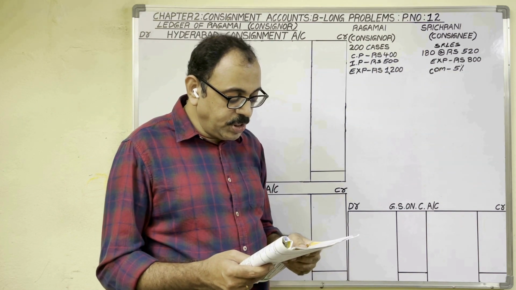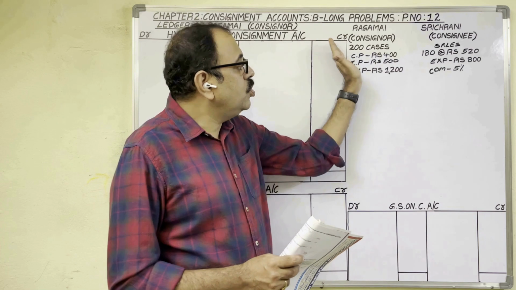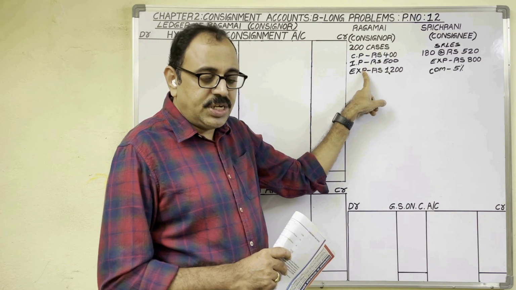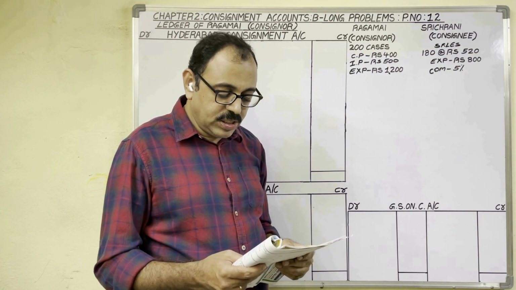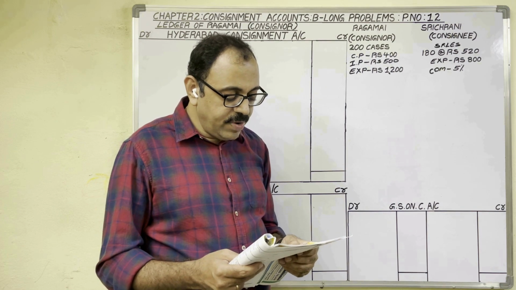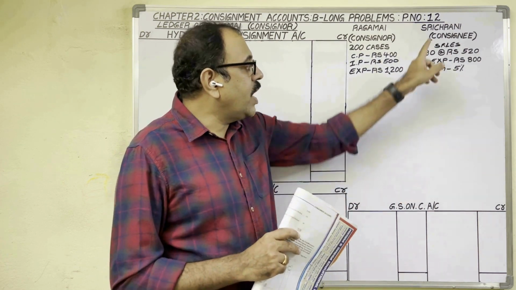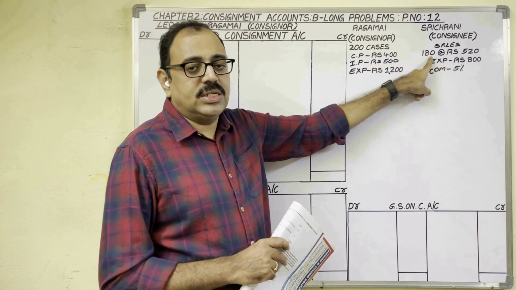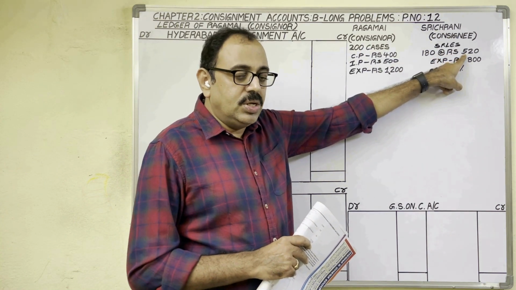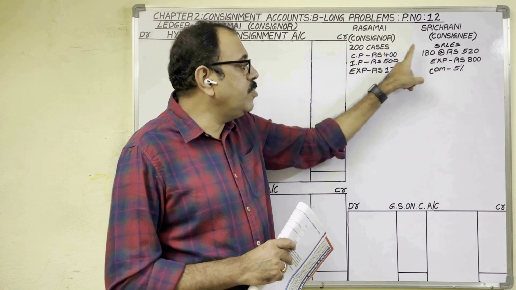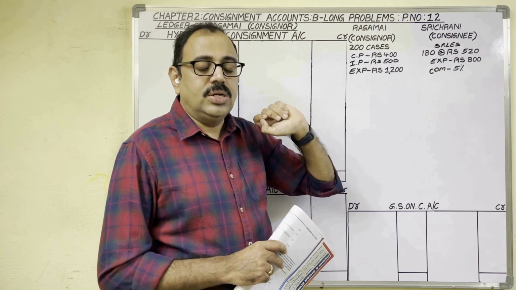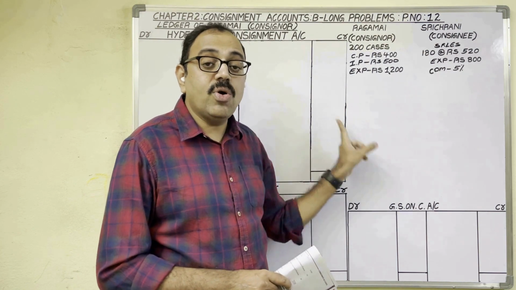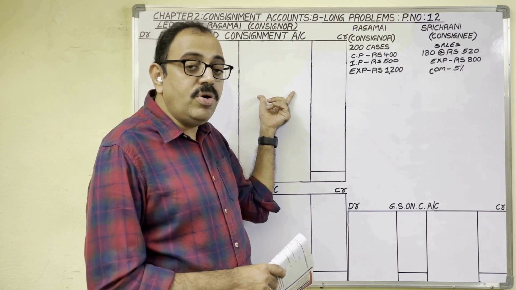Ragamayi paid 1200 rupees towards packing and carriage. So to send these goods, the consignor incurred 1200 rupees expenditure. Sri Charani informed through account sales that 180 cases are sold at 520 rupees each. So the consignee received 200 cases and sold 180 cases at the rate of 520 rupees each. So unsold stock is 200 minus 180, equal to 20 cases. In the present problem unsold stock is there. Therefore in working notes we should also calculate the unsold stock value, and in the consignment account we have to consider that amount also.